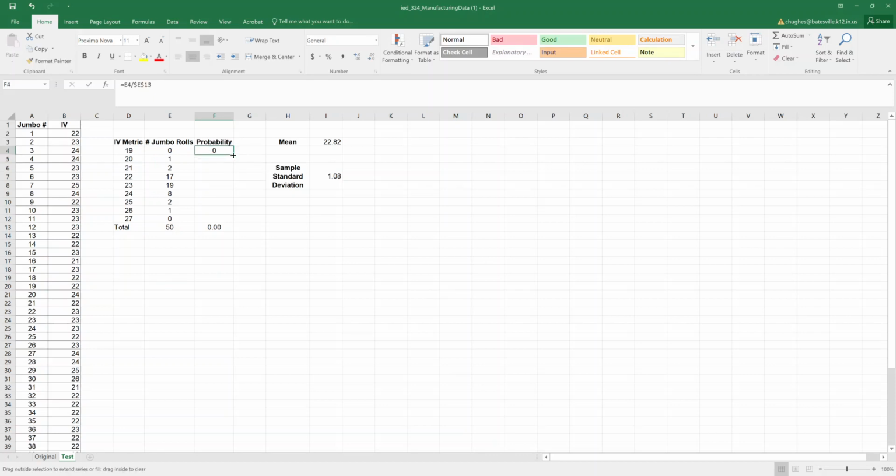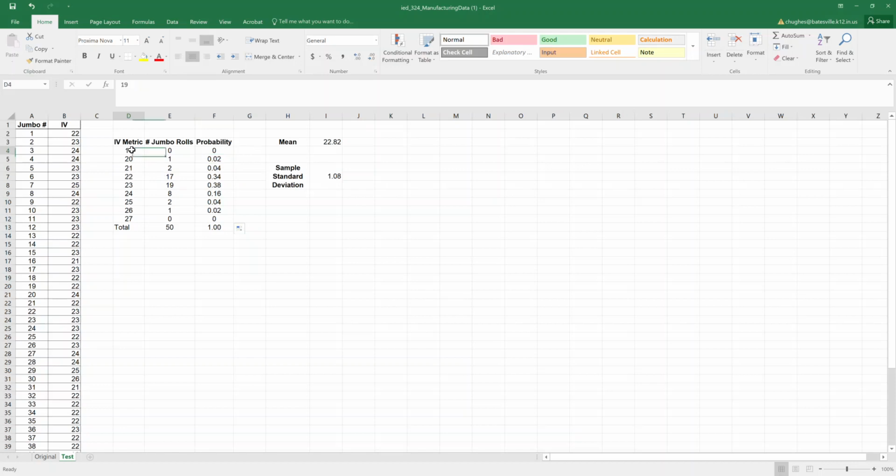From here I can drag and apply the formula to the rest of the cells. This will now go through and populate, and we will see it will continue down, so the next one will pull from E5, but yet it always pulls from cell E13. This will have a total value of having 50 jumbo rolls and a probability of 100%, or 1.0.